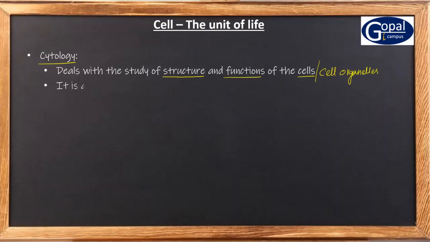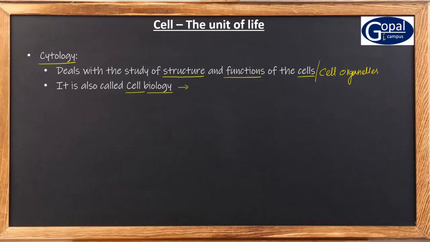And this cytology is nowadays being called cell biology. Why is cytology being called cell biology? Because after the invention of the microscope, a lot of developments happened in the field of microscopy. Due to these developments, we were able to gather more and more knowledge about the cell and its components.